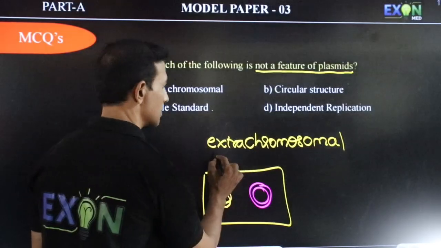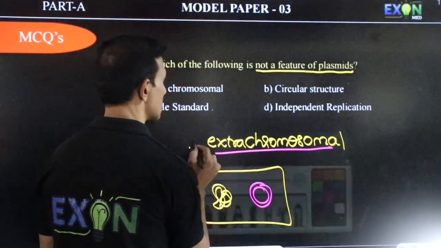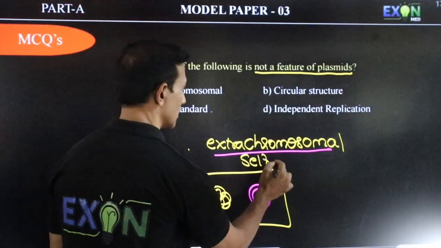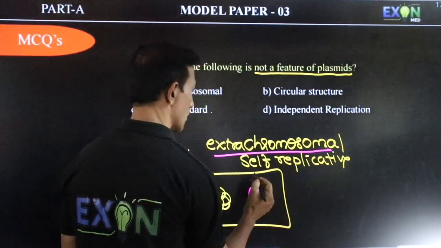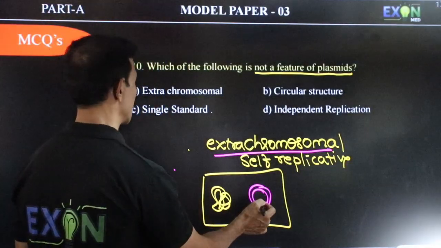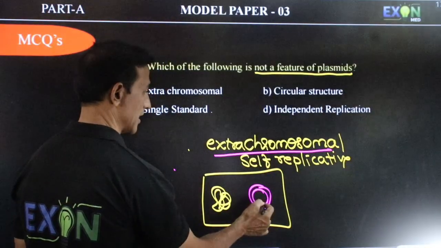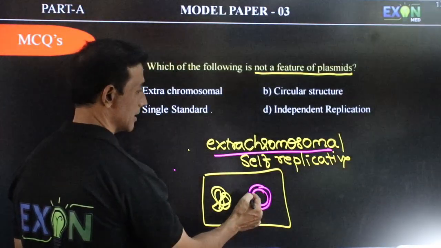This is extra, so it is called extra chromosomal. Then it is self-replicative. It will replicate itself, so it can produce its own copy and increase the copy number. Then it is double-stranded, as it has two strands. It is circular.